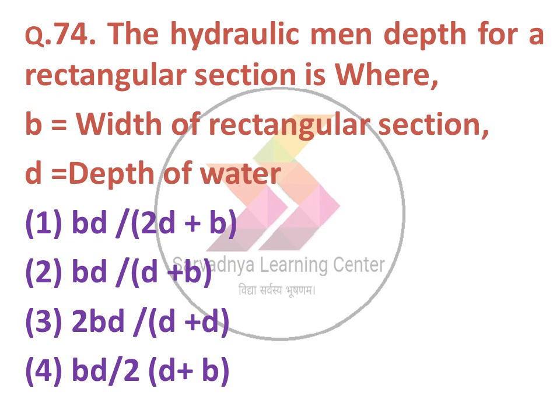the hydraulic mean depth for a rectangular section is, where B is the width of the rectangular section and D is the depth of the water: option 1 BD upon 2D plus B, option 2 BD upon D plus B, option 3 2BD upon D plus D, 4 BD upon 2 times D plus B. The correct answer is option number 1, BD upon 2D plus B. The hydraulic mean depth relates to the area in contact with the liquid. Next question,